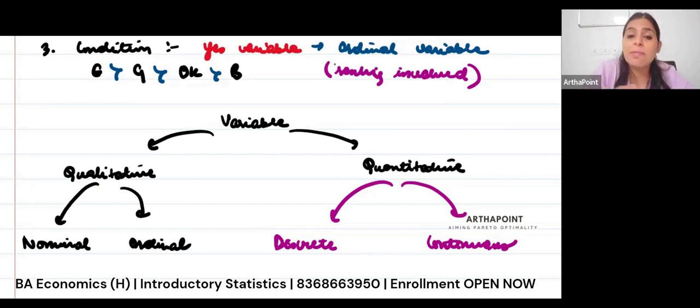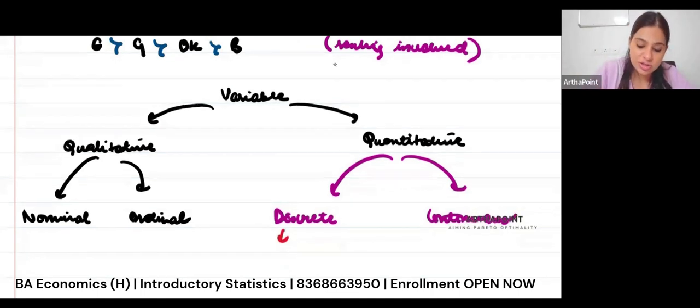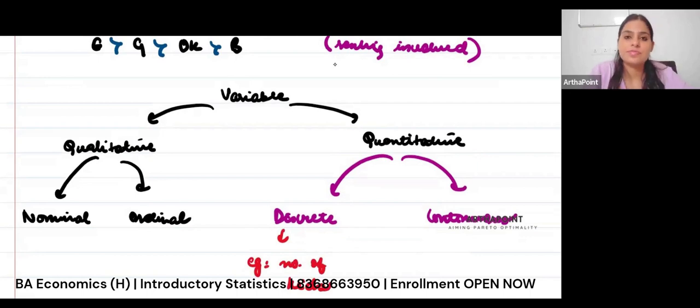It cannot be in fractions. It has to be either 2 or 3 or 4. You can write the example as number of kids. It should vary. Only then it is a variable.